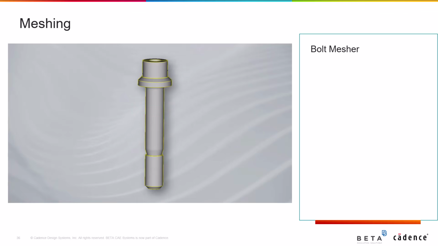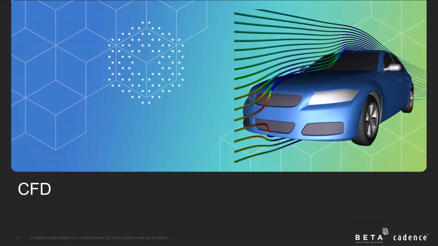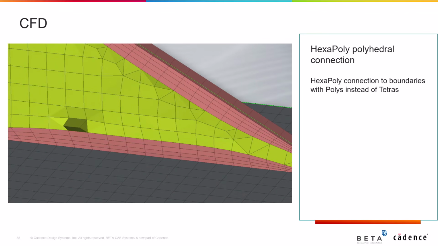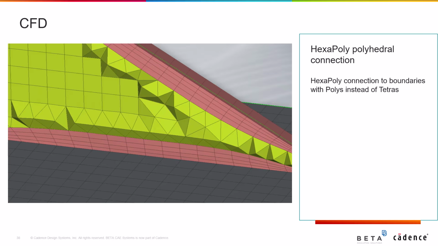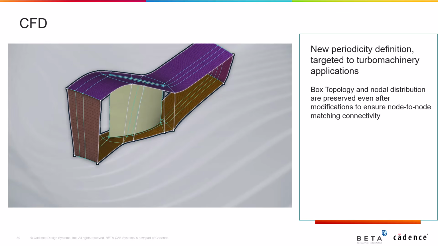Lastly, the Bolt Mesher is a new hexablock tool for automatic solid meshing of bolts, significantly reducing their meshing time. Regarding CFD, first of all, the hexapoly connection to boundaries with polys instead of tetras is added, along with a new periodicity definition targeted to turbomachinery applications. Box topology and nodal distribution can now be preserved, even after the modifications, to ensure node-to-node matching connectivity.